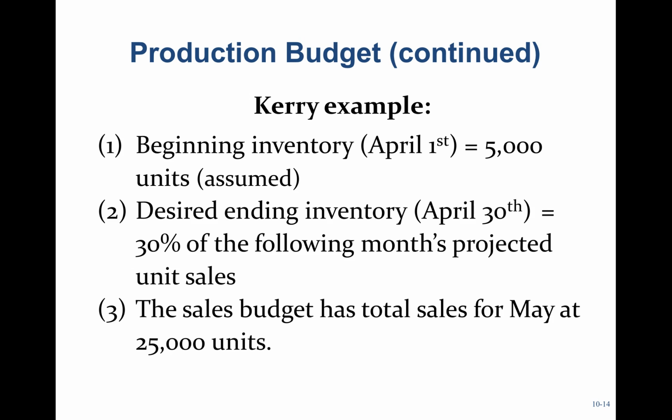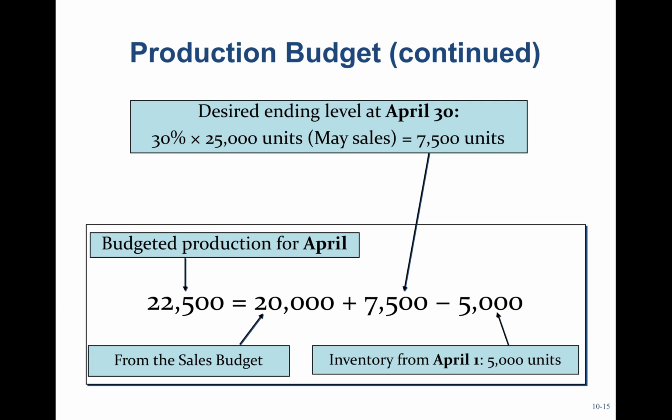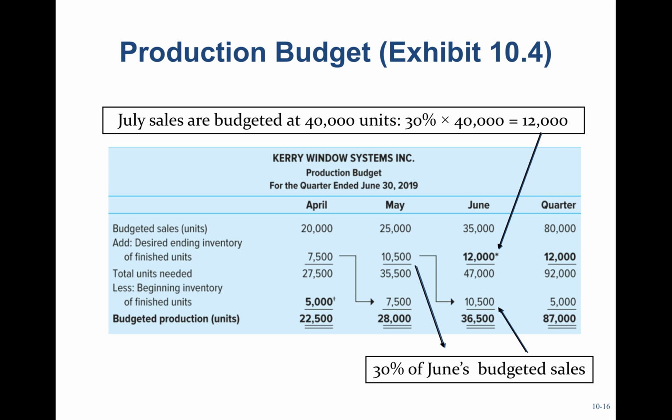So let's look at a carry example. We have beginning inventory of 5,000 units. Desired ending inventory is 30% of May's projected unit sales, so 30% of 25,000. And then we want to add the sales for April of 20,000. So budgeted sales for April of 20,000. The ending inventory would be 7,500, which is 30% times 25,000 units, or May sales in units. And then I subtract out the beginning inventory of 5,000.